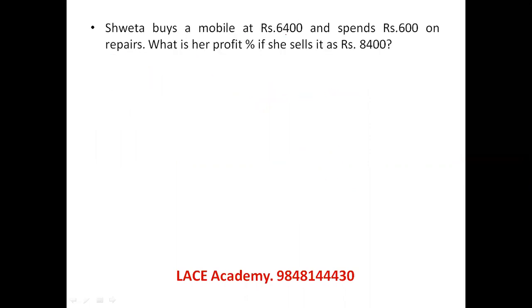Shweta buys a mobile at 6,400 and spends 600. So total cost is 7,000. And she sells it at 8,400, so 1,400 profit, which is 20% of 7,000. Straightforward question. Let's see the next. You just have to know 7 2's are 14. 1,400 is 20% of 7,000.